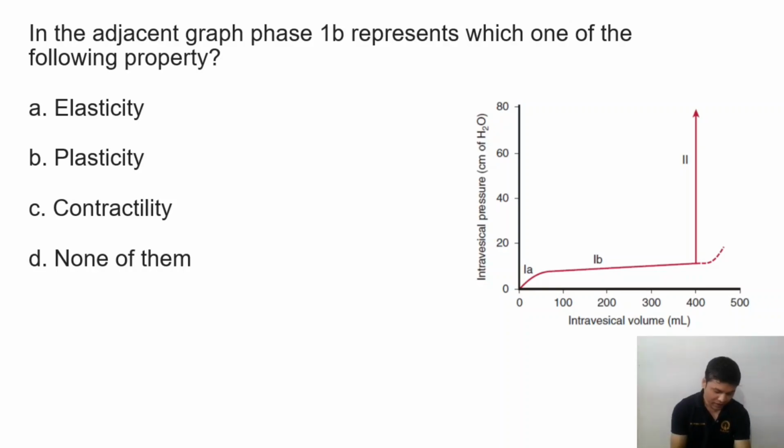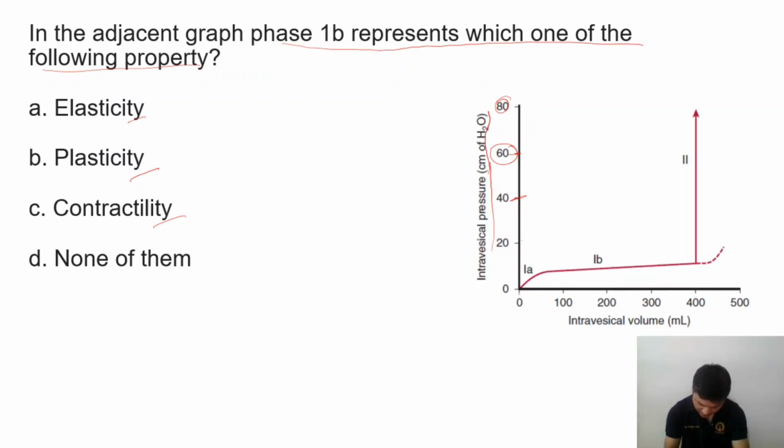In the adjacent graph, phase 1B represents which of the following properties? The options are elasticity, plasticity, contractility, and none of them. Here we have intravesical pressure, which is obviously the bladder pressure: 20 centimeter water, 40, 60, and 80 centimeter water.